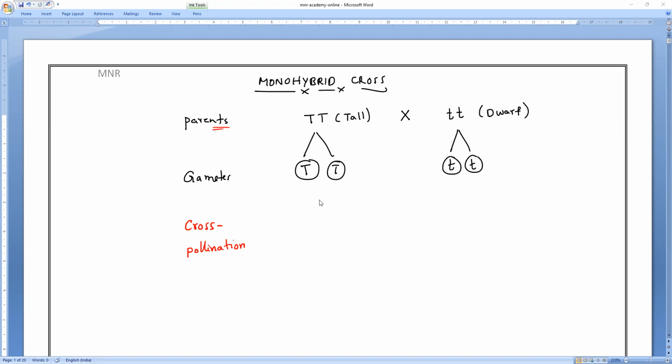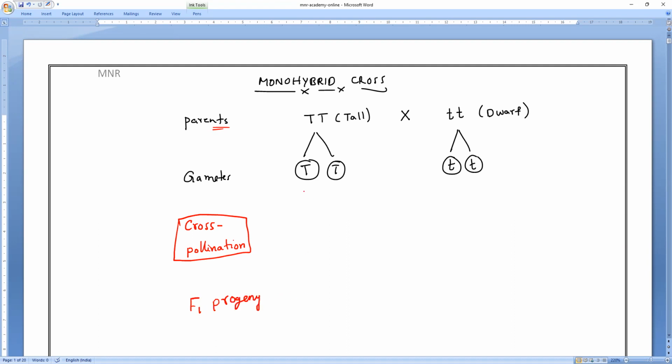So cross-pollination will happen, and next we get the F1 progeny.